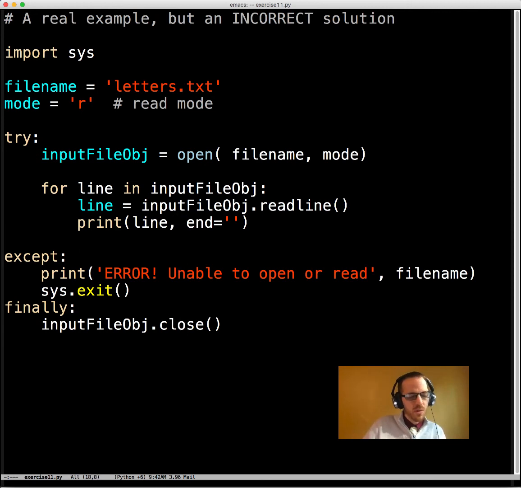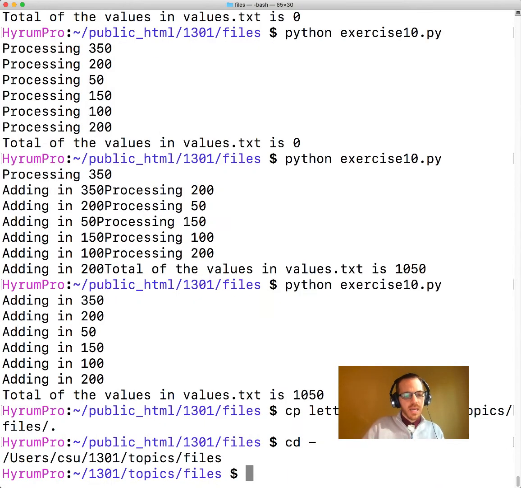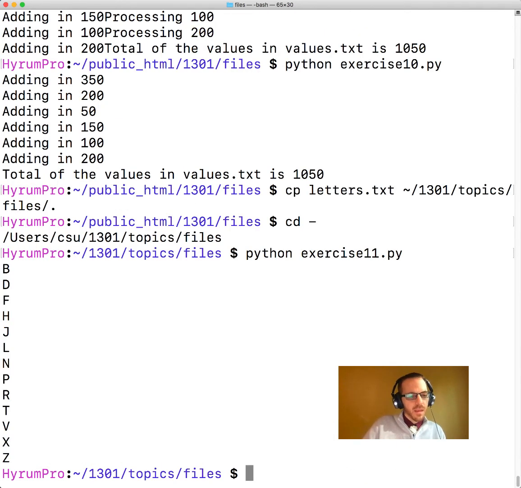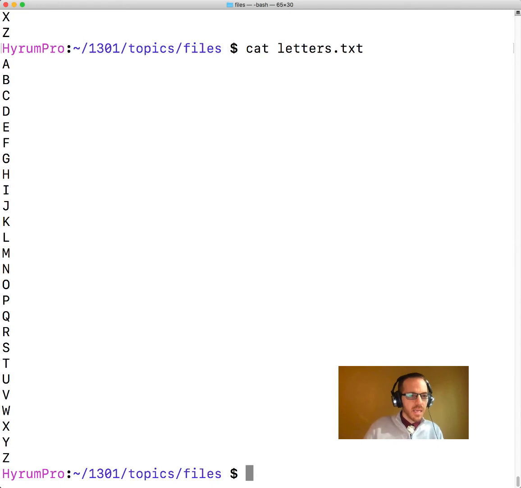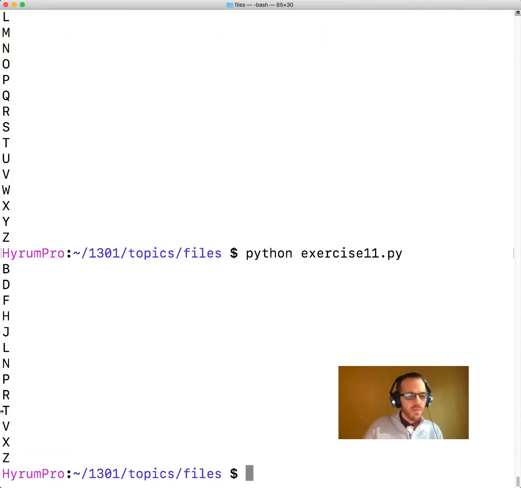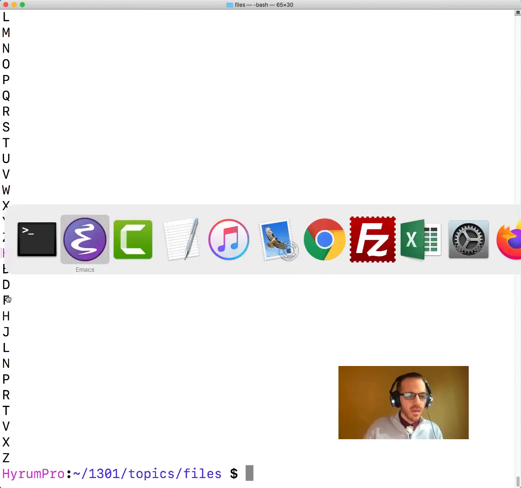Oh, and we're fancy. We're even using finally. Okay, so this looks right. Let's execute it and see what's going on. Let me rephrase it: it looks kind of right. Oh, wow. Letters is A, B, C, D, E, F, G, but when we run this, it's not A, it's not C, it's not E. What's going on here?